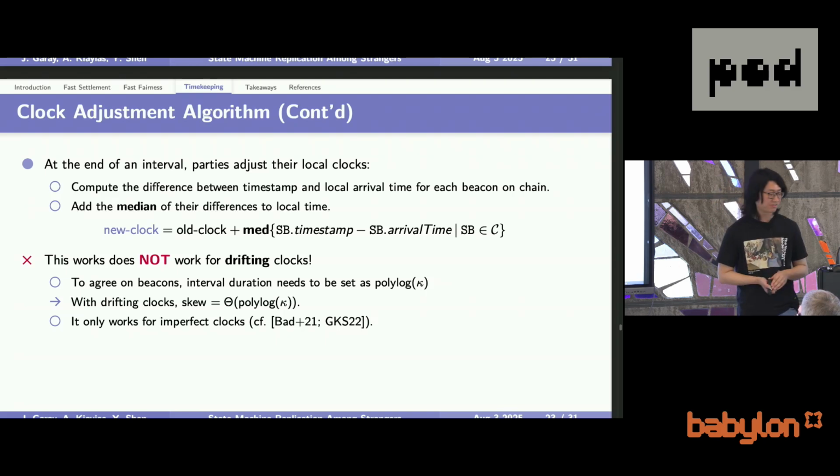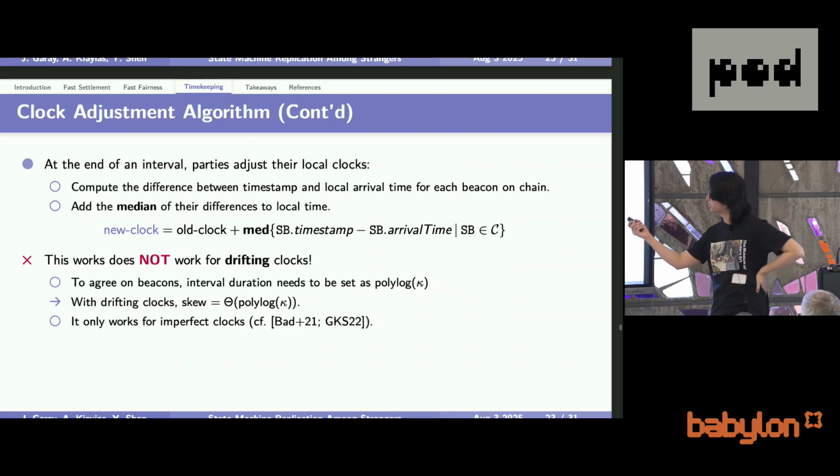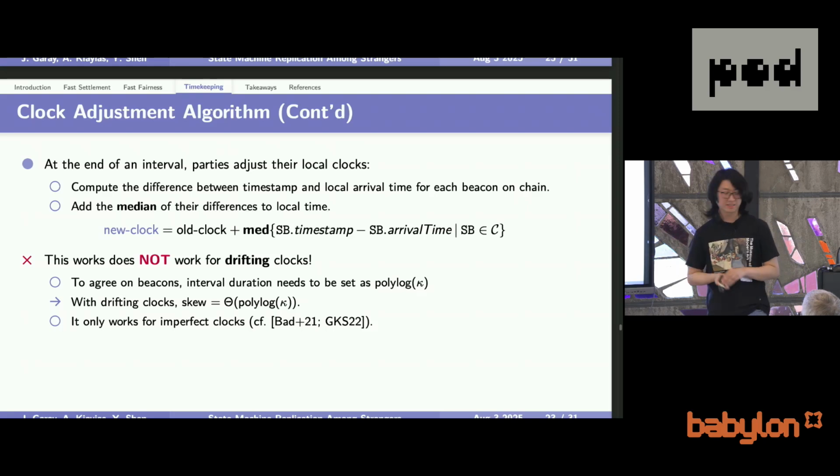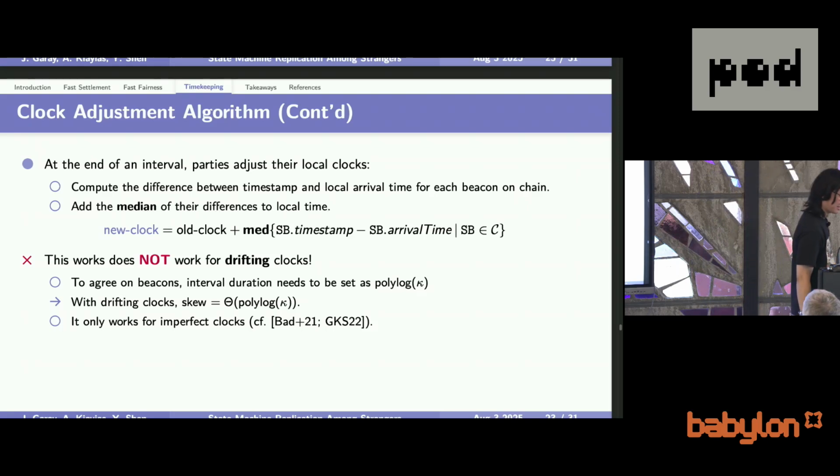But in the drifting clock model, the skew over superlogarithmically many rounds is already superlogarithmic, which is not good. No proof of work-based blockchain protocol can be proved secure with this amount of skew. It only works for what is called the imperfect clocks in these two papers, but it is not the natural clock model that we consider.